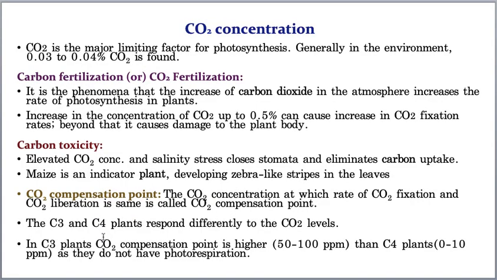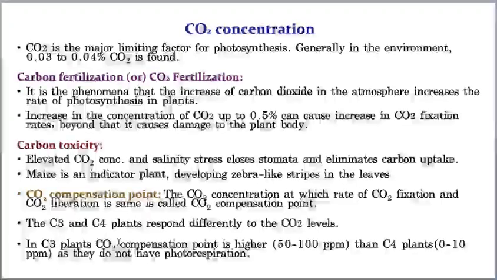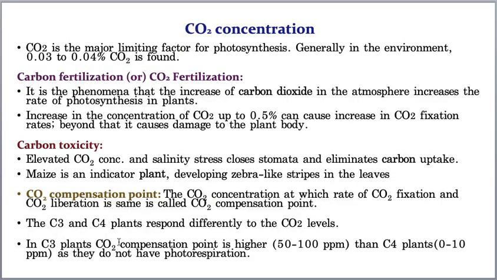And C3 plants and C4 plants respond differently towards carbon dioxide elevations. For example, if you take a C3 plant, the carbon dioxide compensation point is very high, 50 to 100 ppm, whereas in C4 plants it is just around 10 ppm, okay, because in C3 plants there may be a chance of photorespiration, but in C4 plants there is no chance of photorespiration. That's why there is no problem. Hope you understood. But still, I will always be available if you don't understand, okay.